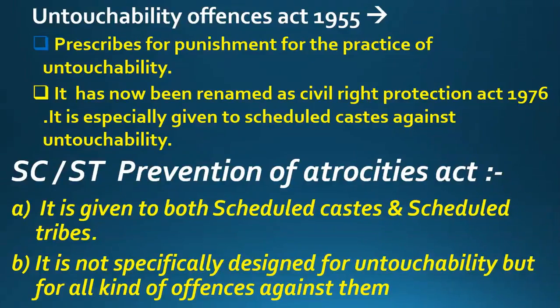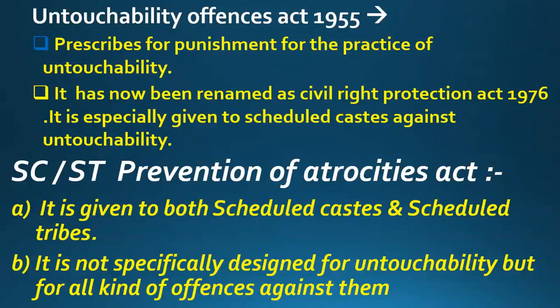Now friends, then comes the SC/ST Prevention of Atrocities Act. Now it is given to both scheduled castes as well as scheduled tribes. So the Untouchability Offences Act or Civil Rights Protection Act is only given to the people of scheduled castes. But the SC/ST Prevention of Atrocities Act gives protection to both scheduled castes as well as scheduled tribes.